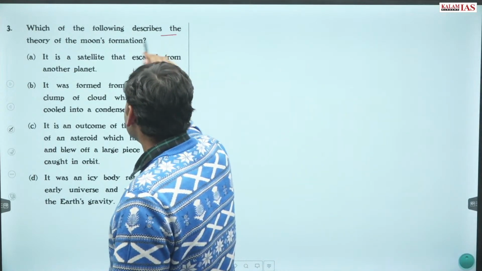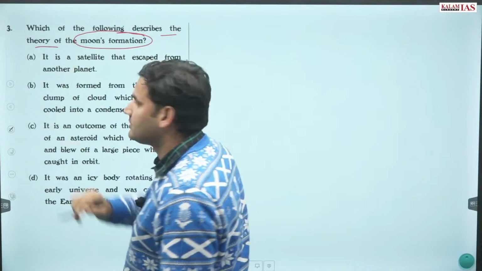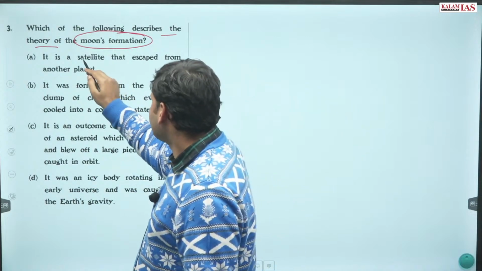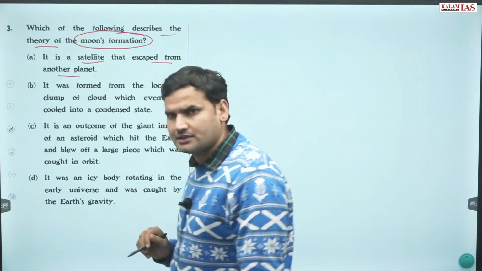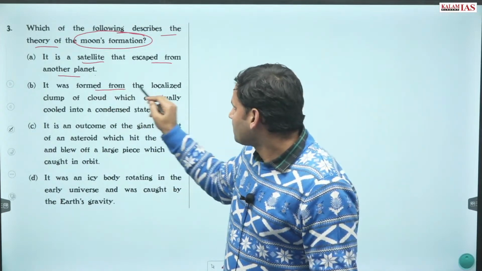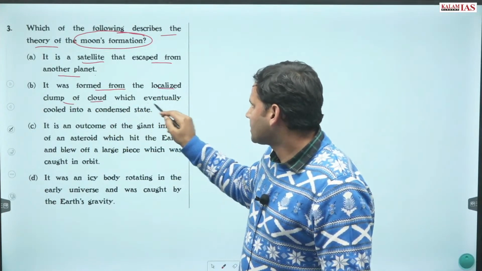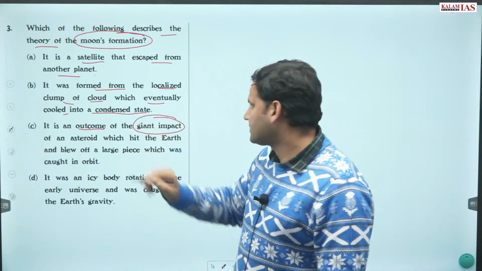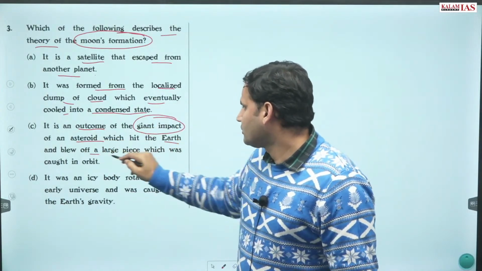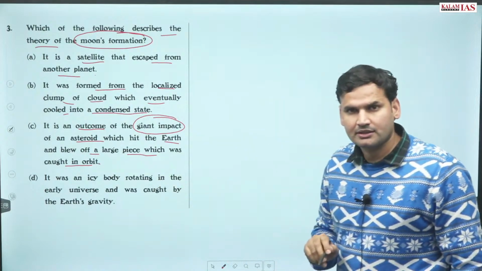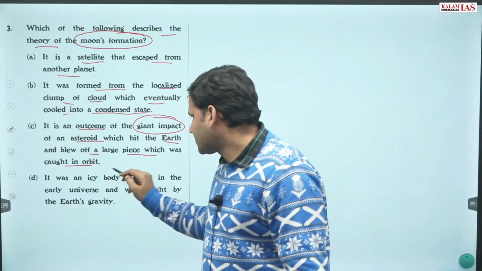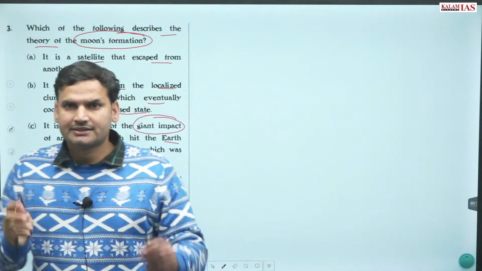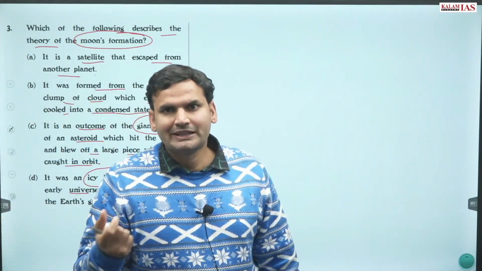Thereafter, moving to question number 3. Which of the following describes the theory of moon's formation? A question has been asked on moon formation. It is a satellite that escaped from another planet. It was formed from localized clump of cloud which eventually cooled into condensed state. It is an outcome of giant impact of an asteroid which hit the earth and blew off a large piece which was caught in the orbit and later formed moon. Or it was an icy body rotating in the early universe and was caught by the earth's gravity.